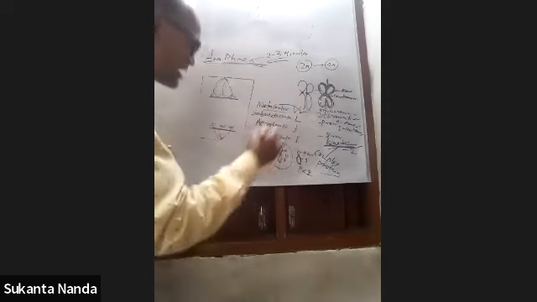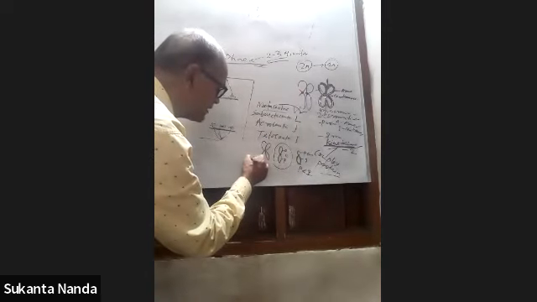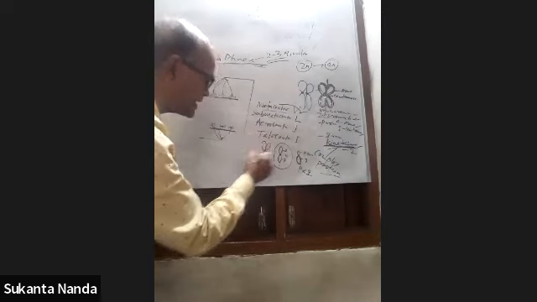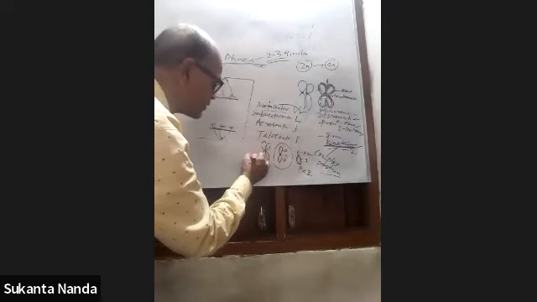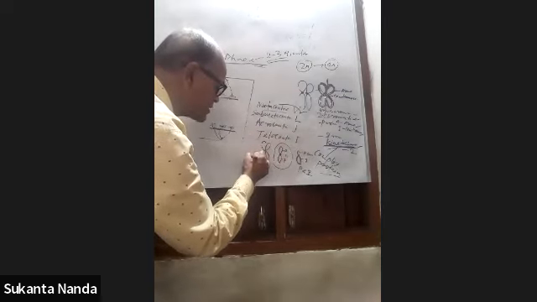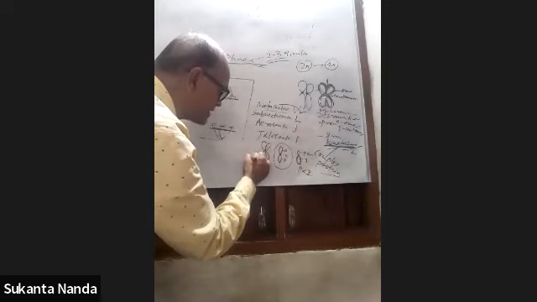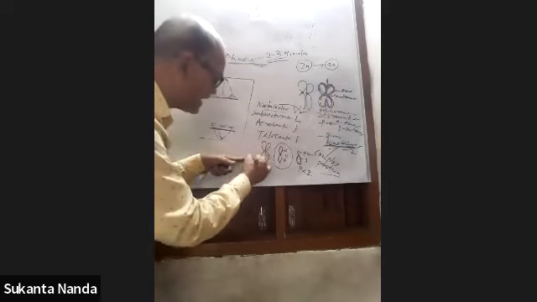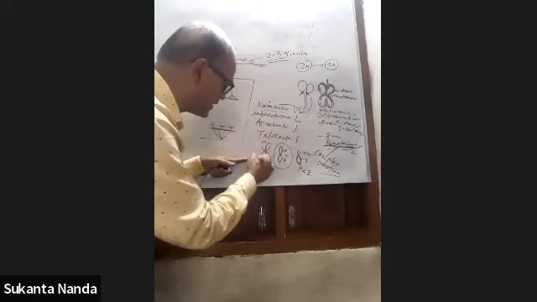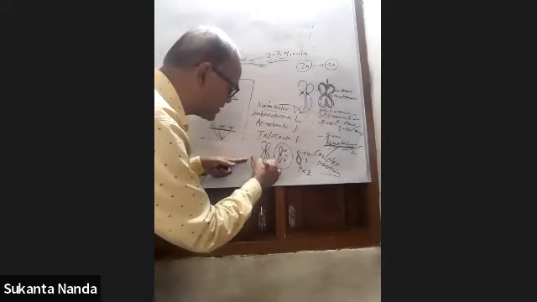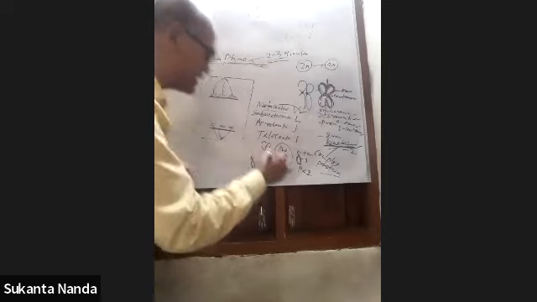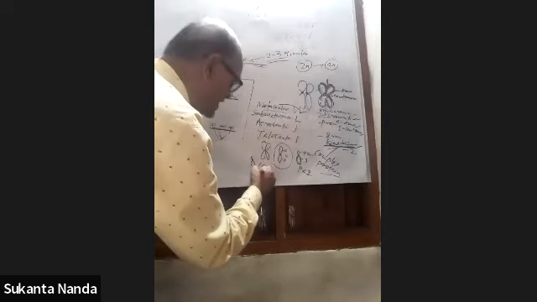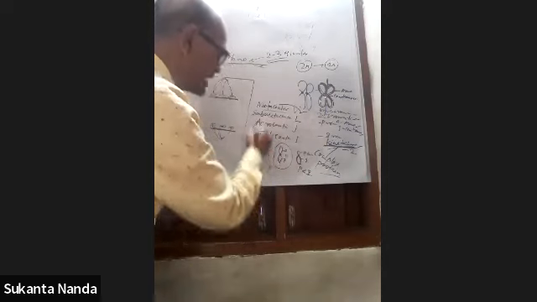And in acrocentric, the centromere will go to the top position. That means the P arm is very small and the Q arm is the longest one. So the P arm is also less than the Q arm. But it will look like a J shape. Acrocentric is J shape.